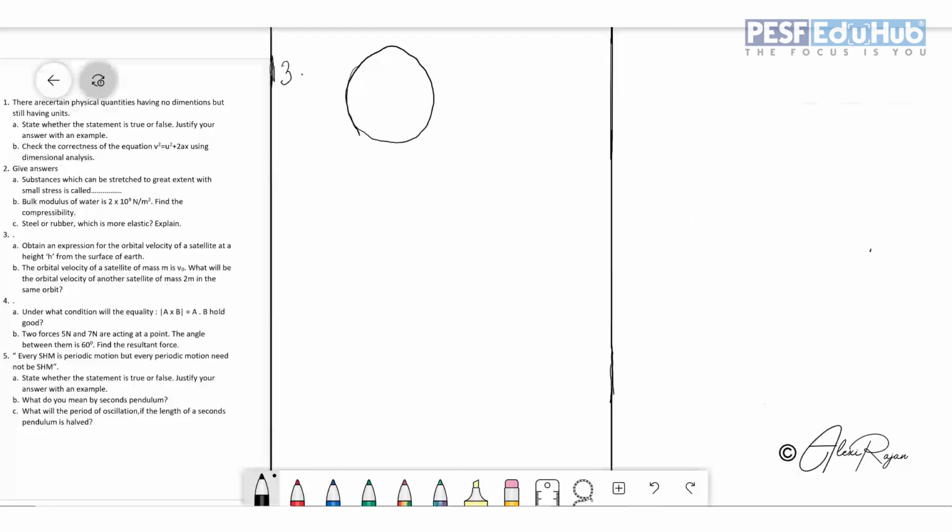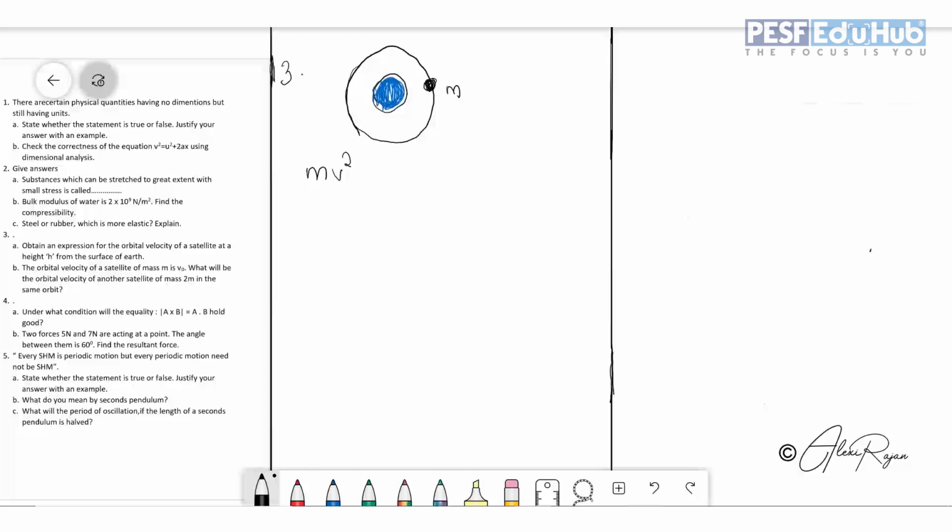So here you want to find out an expression for the orbital velocity. Just imagine that this is the orbit of a satellite. This is a satellite of mass small m, and this satellite is orbiting around our Earth. You know that in order to orbit in a circular motion, obviously there will be centripetal force. And centripetal force is given by mv square by r.